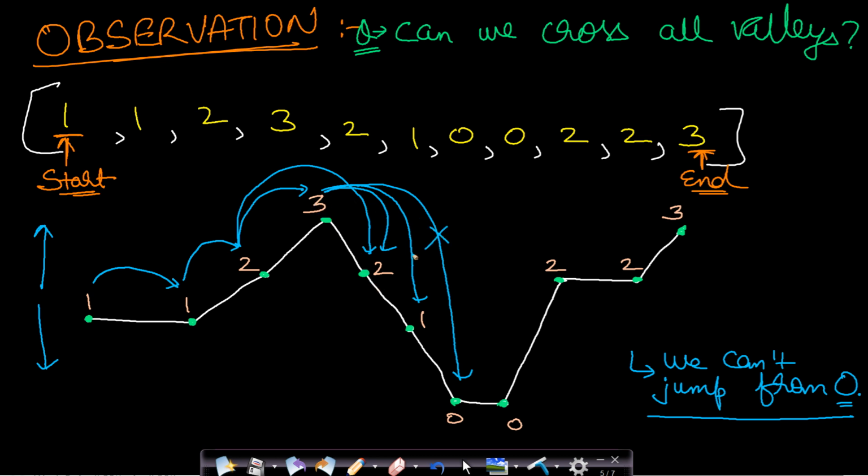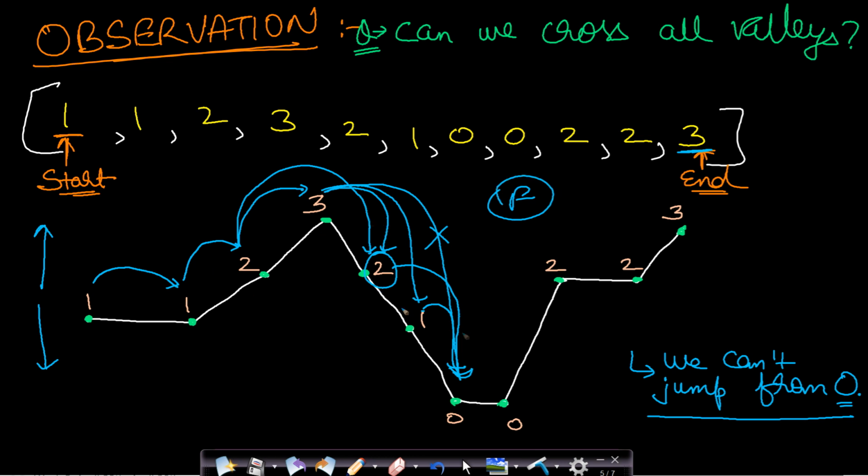Now if we make a jump to this 1, then from this point we can make a maximum of 1 jump, so again we are reaching a valley, and from this point 2 we can make a maximum of 2 jumps, so again we are reaching a valley. So in this case you can see that we are never able to cross this valley. If you cannot cross a valley, then you can never expect yourself to reach the end. So in this case, you will return false.